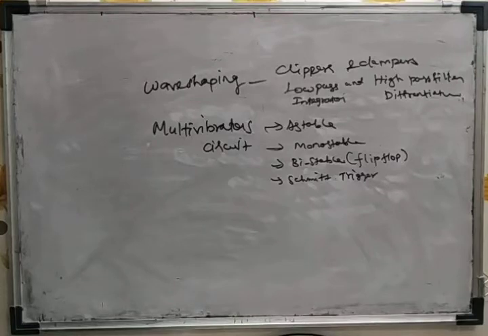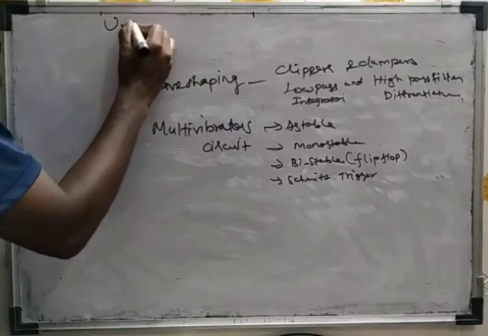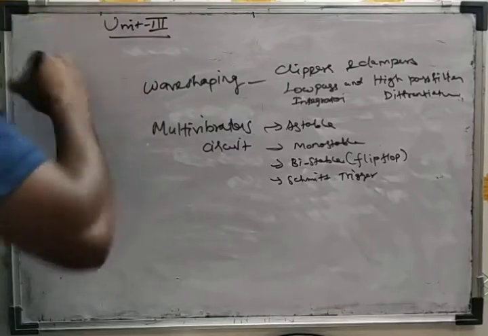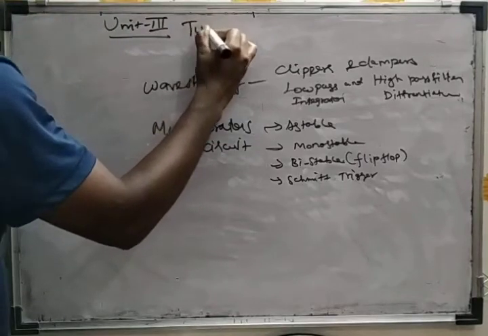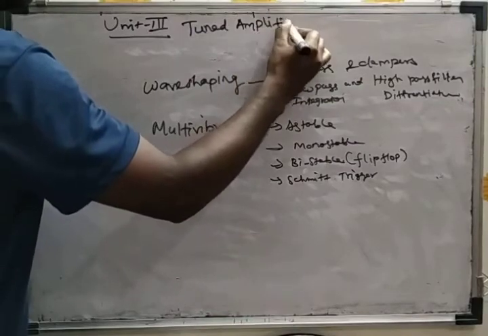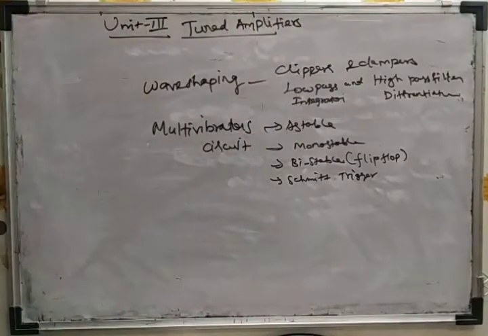So in Unit 3, we are going to study tuned amplifiers.